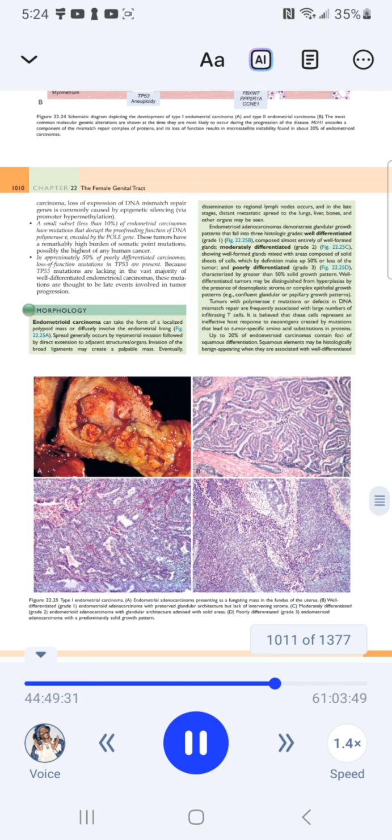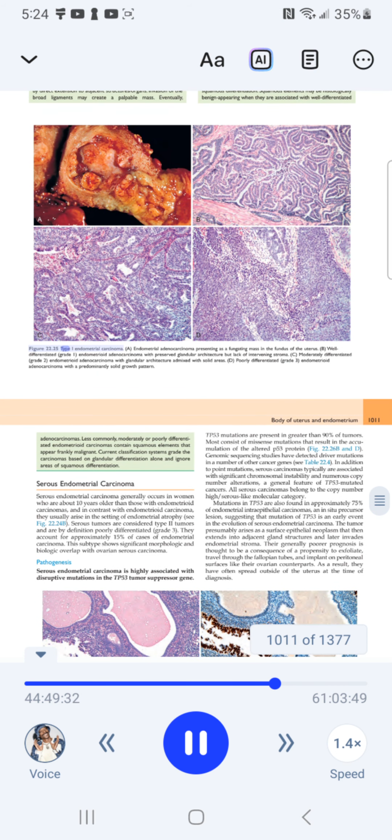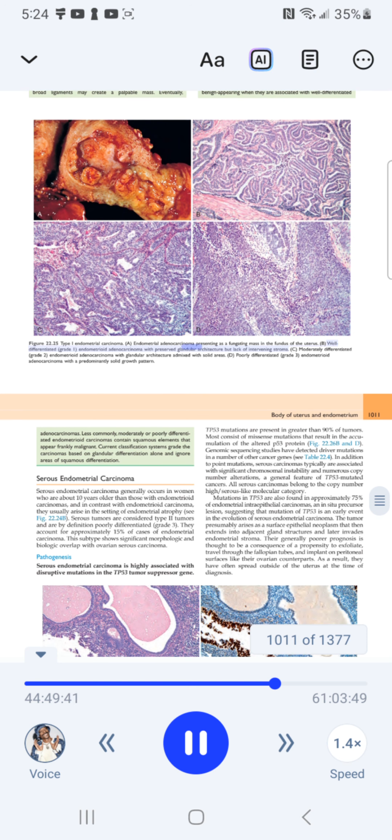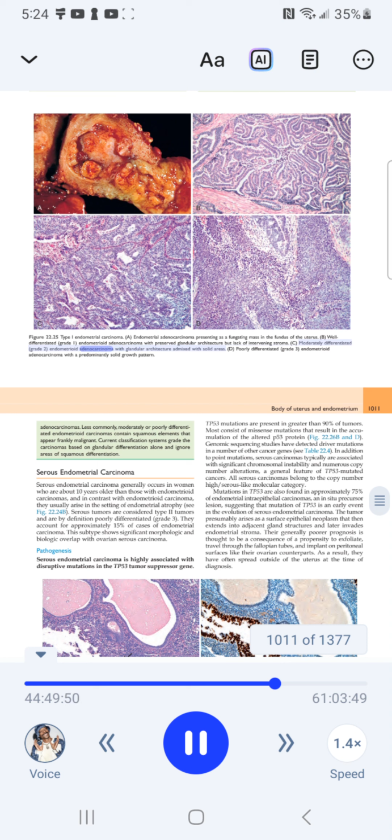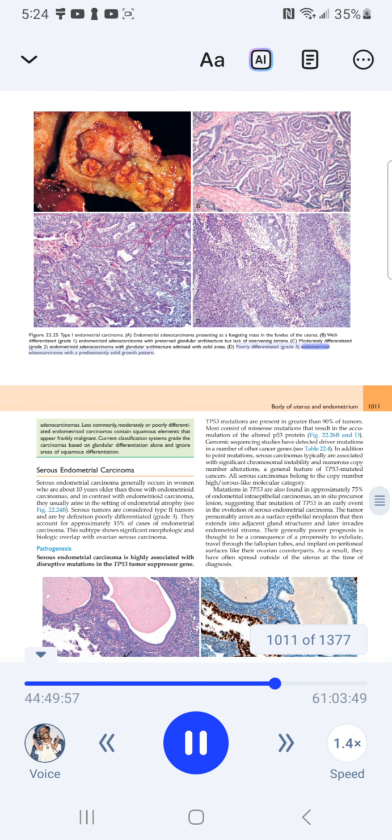Figure 22.25, Type I endometrial carcinoma. A, Endometrial adenocarcinoma presenting as a fungating mass in the fundus of the uterus. B, Well-differentiated grade 1 endometrioid adenocarcinoma with preserved glandular architecture but lack of intervening stroma. C, Moderately differentiated grade 2 endometrioid adenocarcinoma with glandular architecture admixed with solid areas. D, Poorly differentiated grade 3 endometrioid adenocarcinoma with a predominantly solid growth pattern.